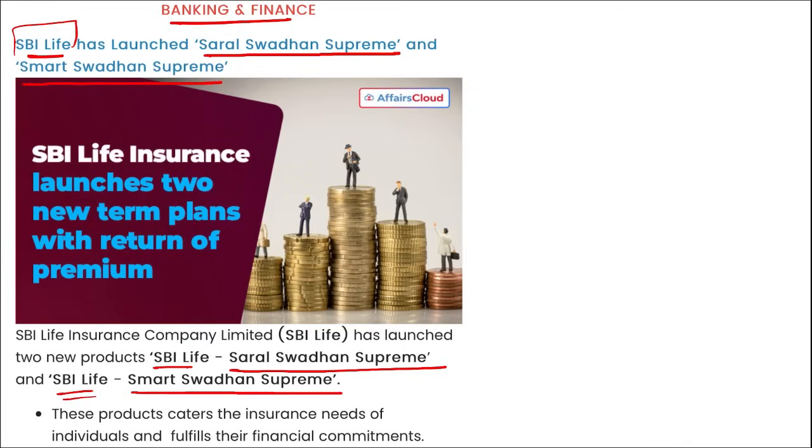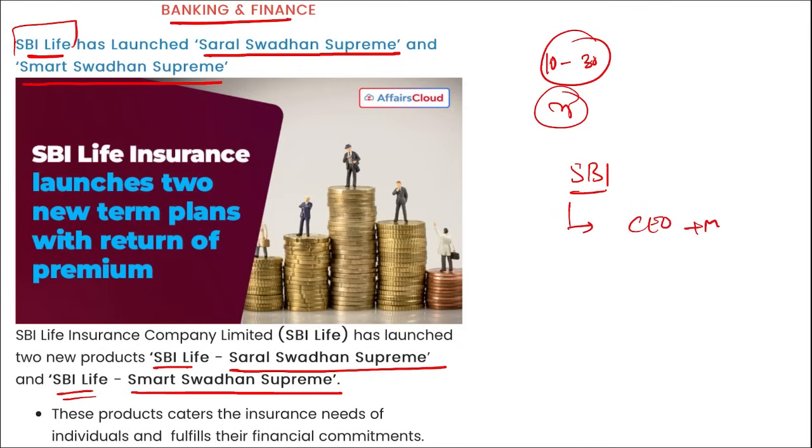Here you can see premium flexibility will be given for 5, 7 and 10, and 15 years. Then the policy term will range from 10 to 30 years. Minimum sum assured here is 25 lakh rupees for both the policies, and so on. Then if we talk about SBI Life Insurance Company, the Chief Executive Officer and Managing Director is Amit Jhingran, headquarters is in Mumbai, Maharashtra, and it was established in 2000.